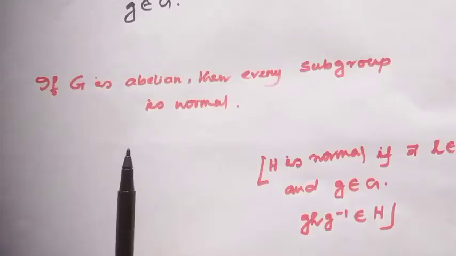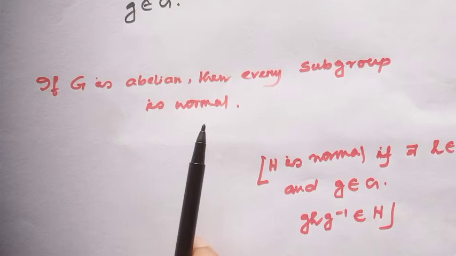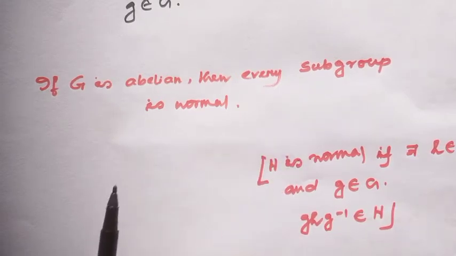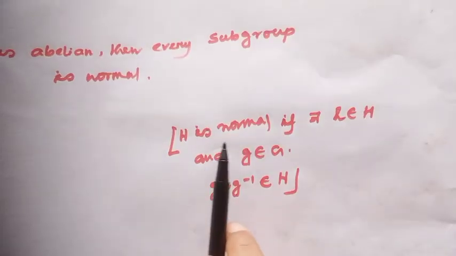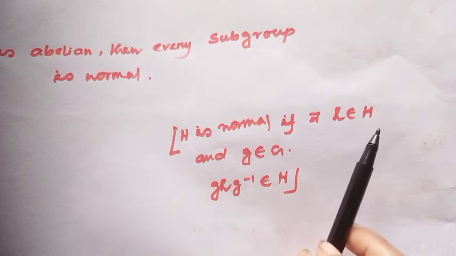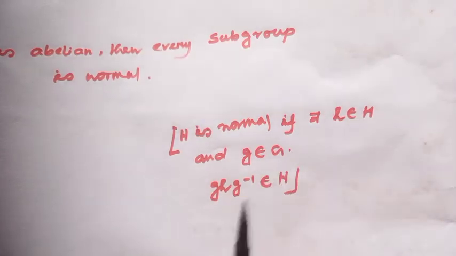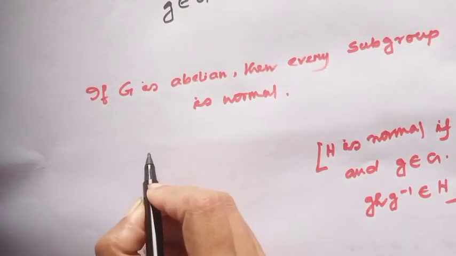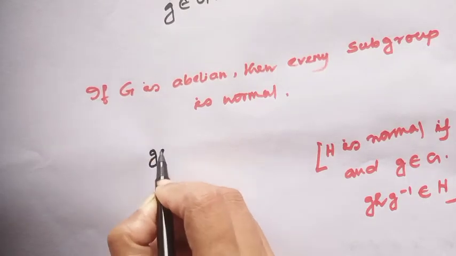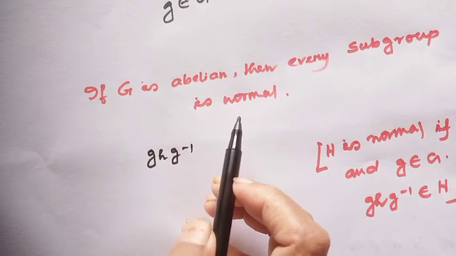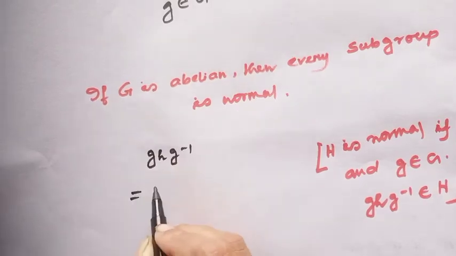Well, there exists a nice fact. If G is an abelian group, then every subgroup of G is normal. A subgroup H is normal if for h in H and g in G, g h g inverse is a member of H. Now, g h g inverse: since the group is abelian, we can interchange it.